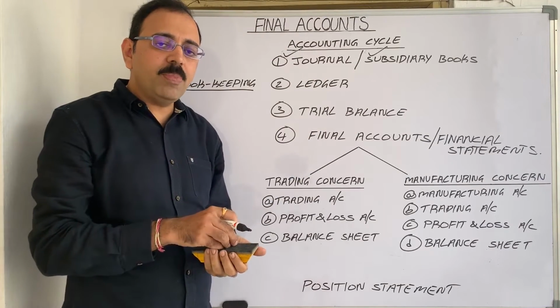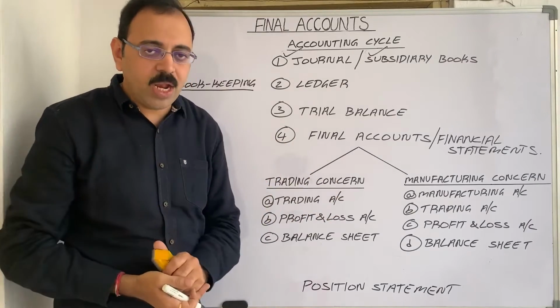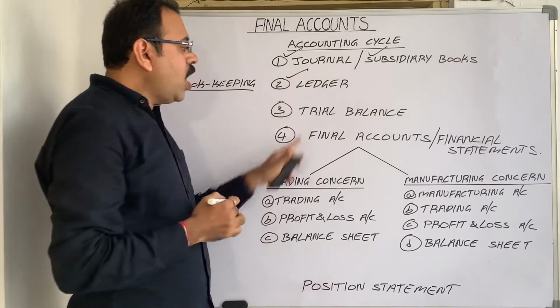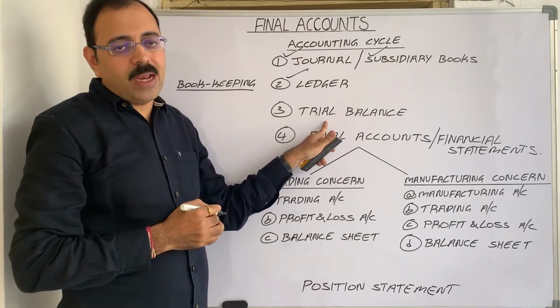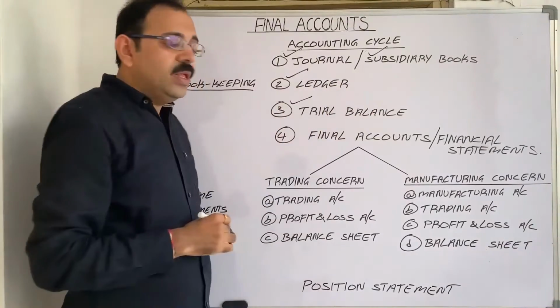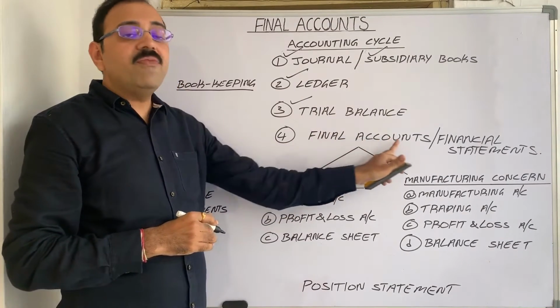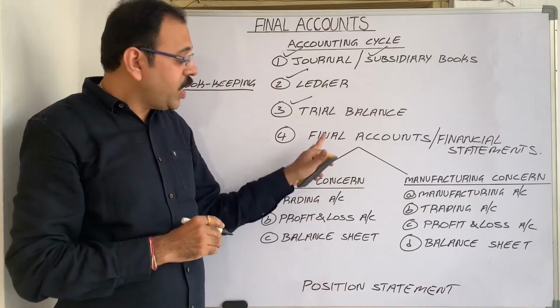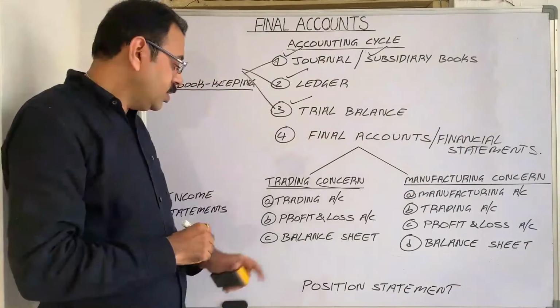In the ledger book we prepare 3 accounts: personal, real and nominal. Then all these ledger account balances are taken to the trial balance. Then after preparing the trial balance, we prepare final accounts. Final accounts are also known as financial statements.